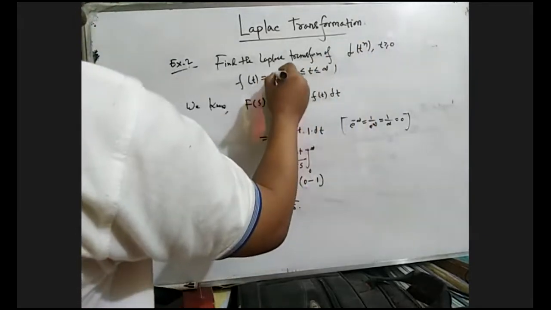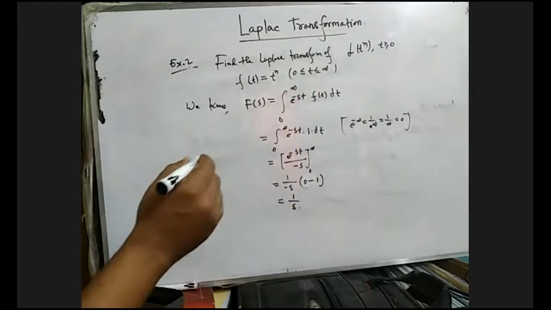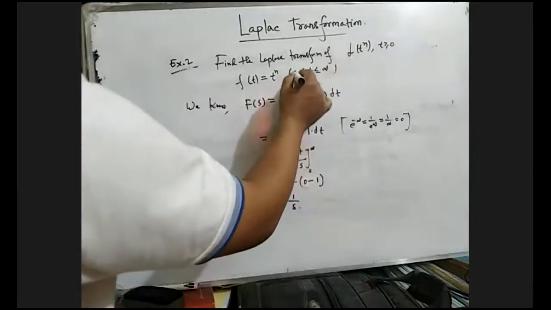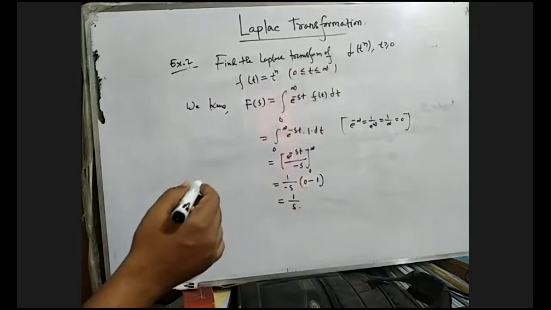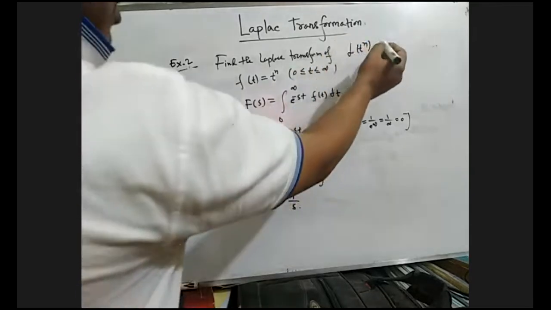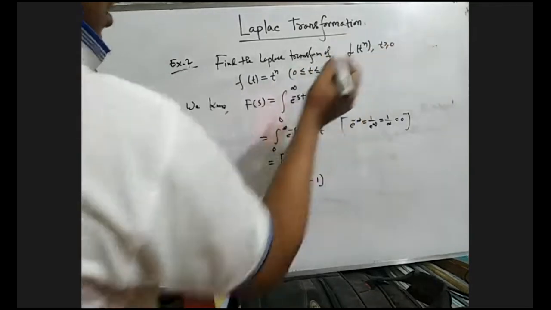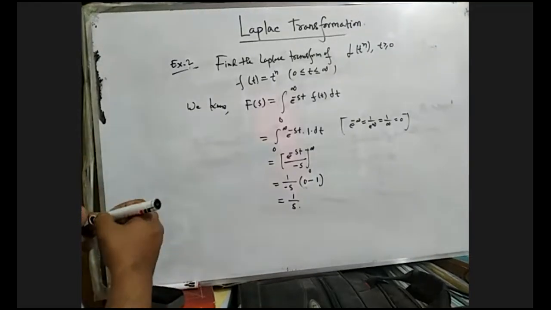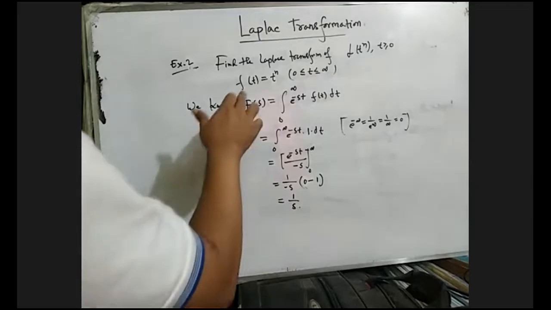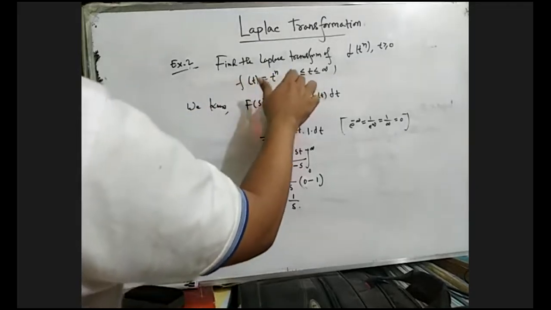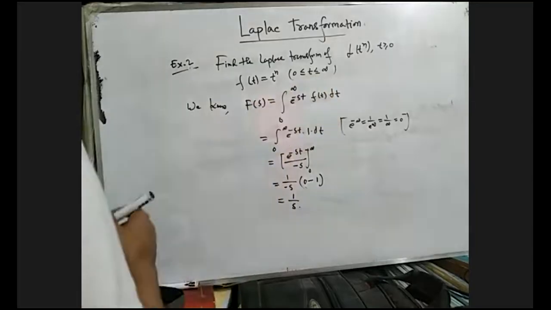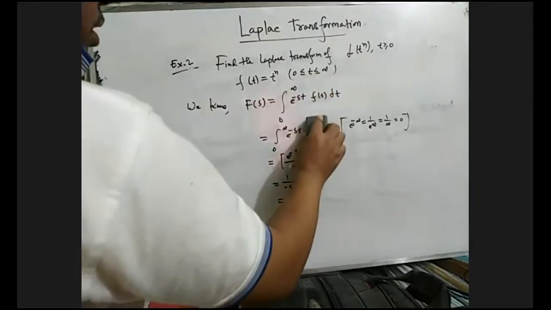That means f(t) equals t to the power n, and t is greater than or equal to 0, that means t lies between 0 to infinity. In the definition of Laplace transformation, the independent variable of small f will be non-negative real numbers. This is why t lies between 0 to infinity. And we know this is the definition of Laplace transformation.